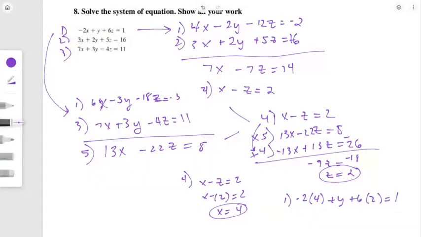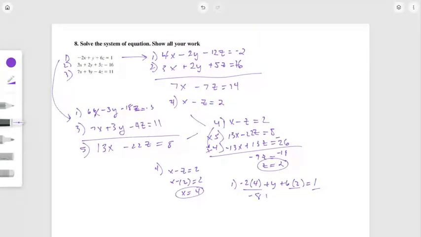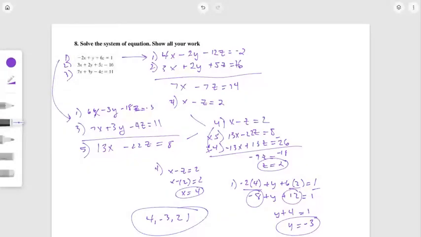All right, so then I'm going to solve for the y, and then we're done. Okay, so we're going to write it as 4, negative 3, 2. Hopefully those are the right x, y, and z.